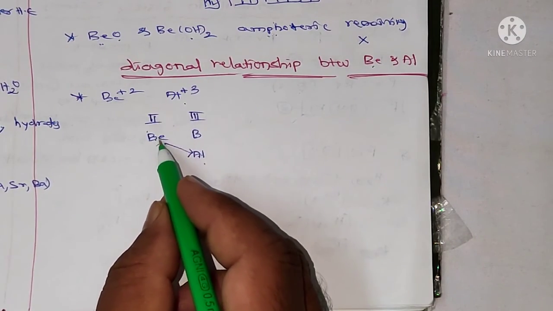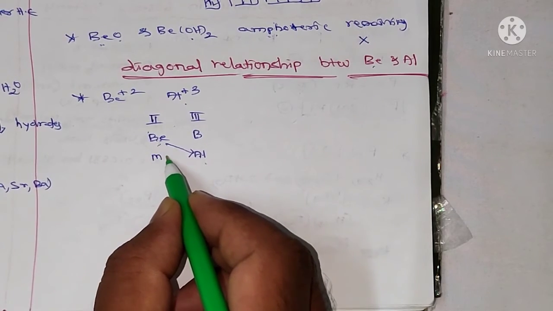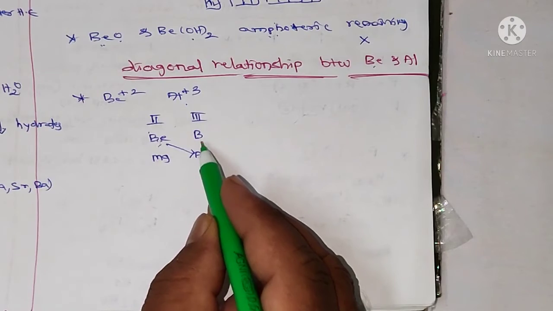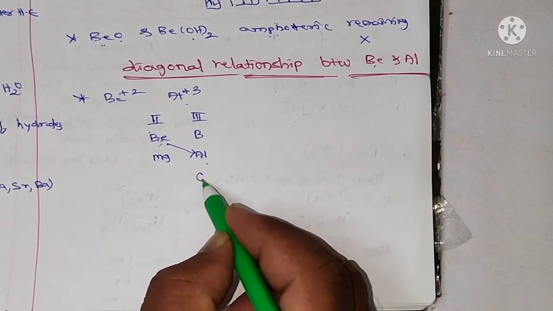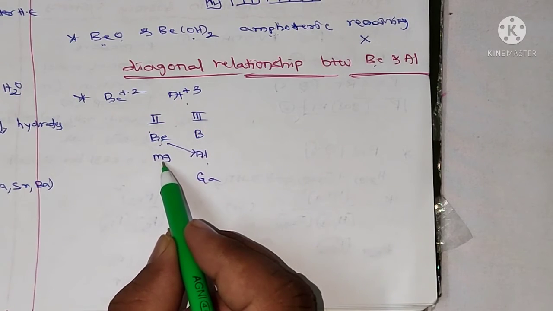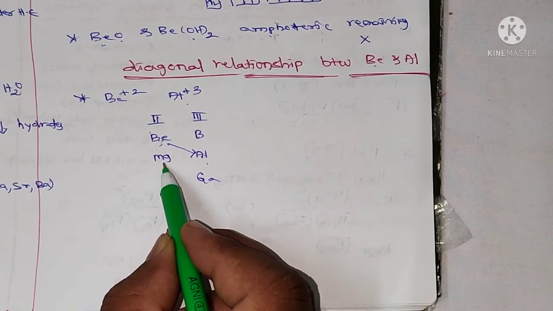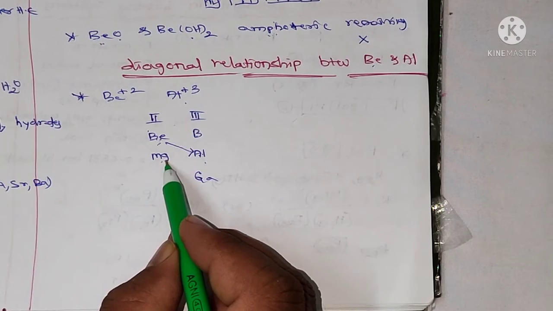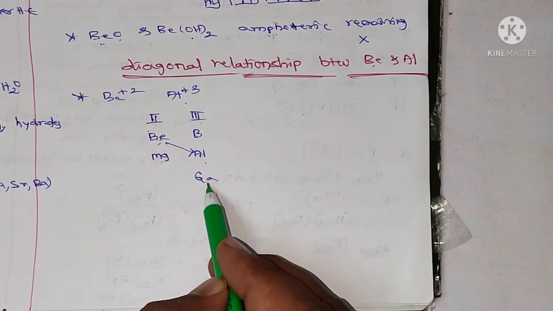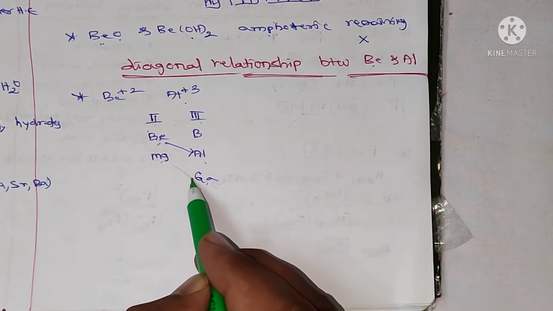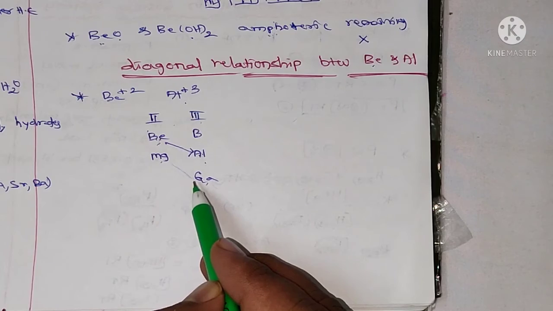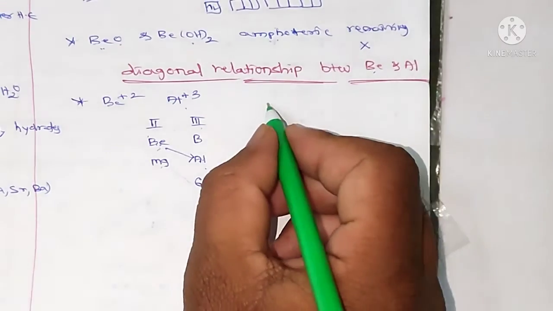In the second group we have beryllium, magnesium, calcium, strontium, barium, radium. In the third group, boron, aluminium, gallium, indium, thallium. So if I take magnesium as the first element in this group, and the next group is the third group, the second element is gallium. So these two have the same properties.